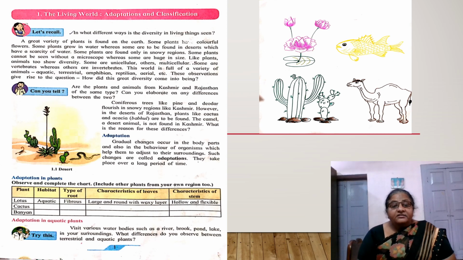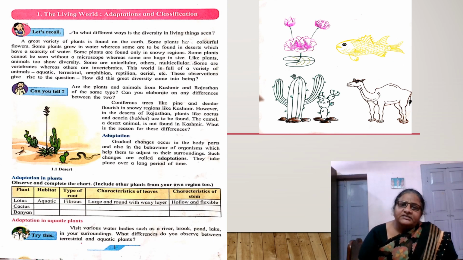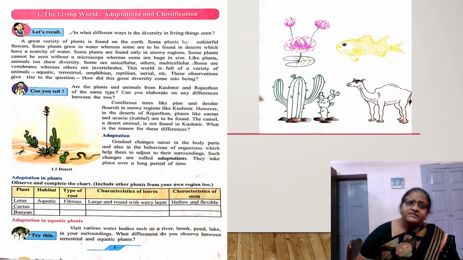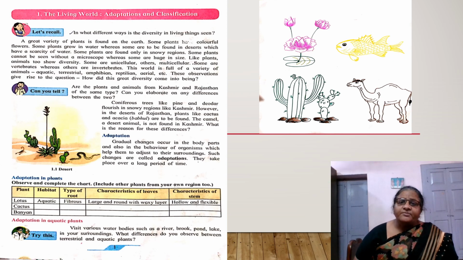Why? This is because they develop some changes in them to live in those geographical conditions. So the gradual changes that occur in the body parts of both plants and animals, along with behavioral changes, which help them adjust to their environment, are called adaptation.